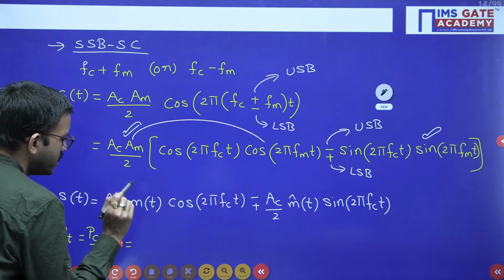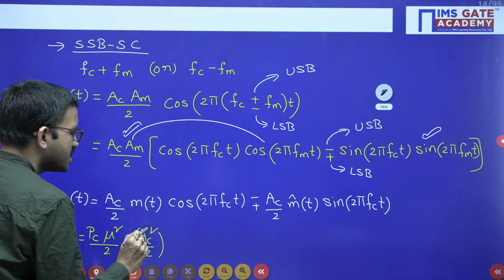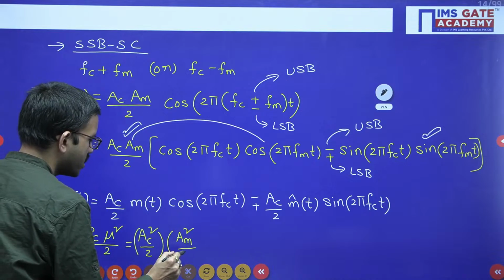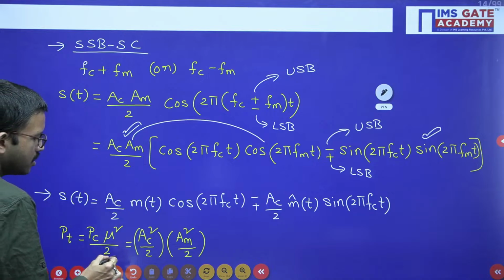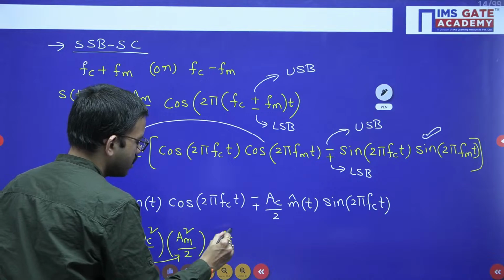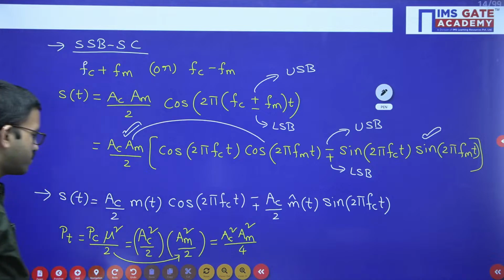Just like earlier, I am giving one more approach. Pc is nothing but Ac square by 2. Mu is nothing but Ka into Am, but here we have assumed Ka is 1. So from there you get Am square, and the denominator you already have 2. So from here you get Ac square Am square by 4.